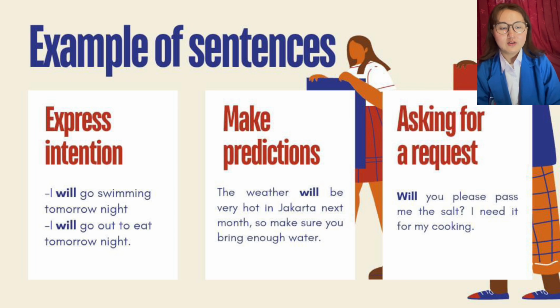Number 1, to express intention or make future actions. It is used to talk about events or activities that are certain or expected to happen in the future. The example sentences are, I will go swimming tomorrow night. I will go out to eat tomorrow night.